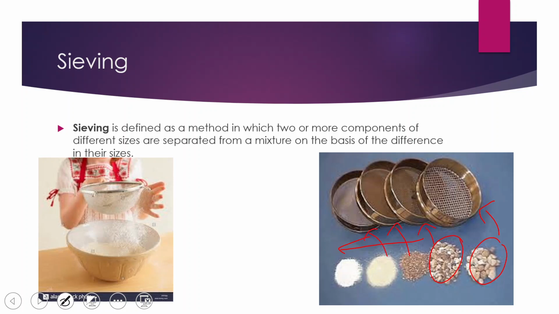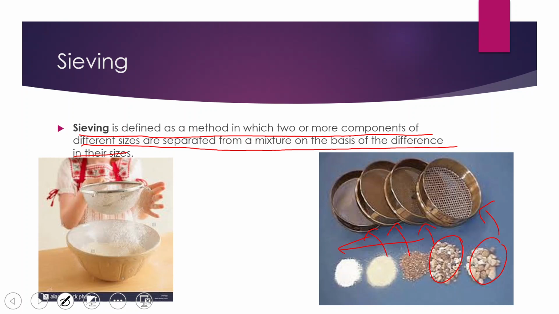According to the size of impurities, we take different kinds of sieve to separate the bigger particles from the smaller particles. So, sieving is defined as a method in which two or more components of different sizes are separated from a mixture on the basis of their different sizes.